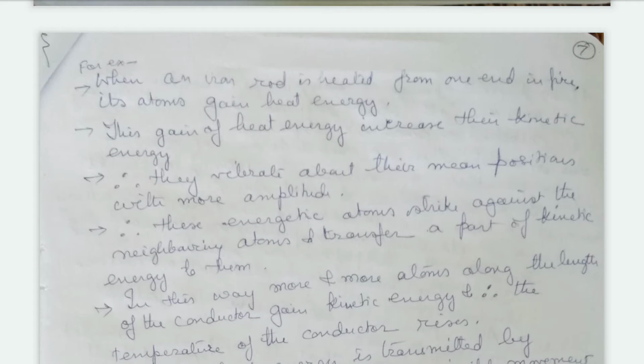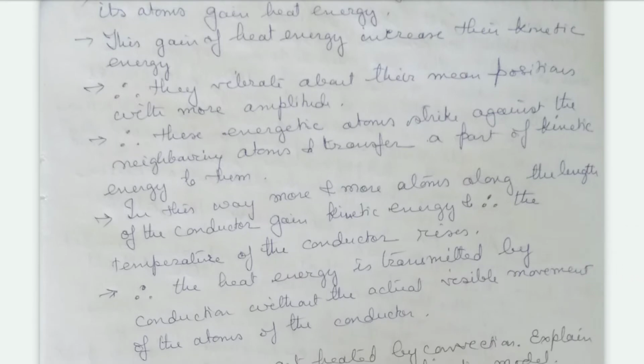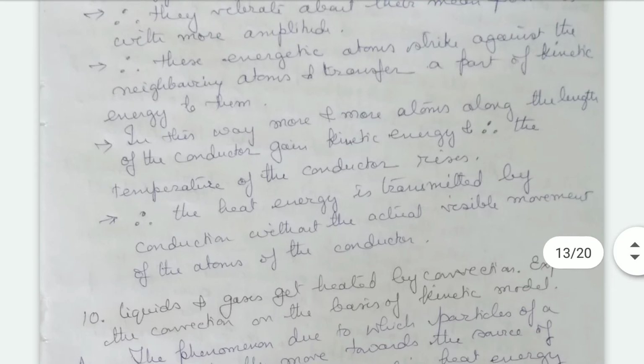In this way more and more atoms along the whole length of the conductor gain kinetic energy, and the temperature of the conductor rises. Therefore the heat energy is transmitted by conduction without the actual movement of the atoms of the conductor.